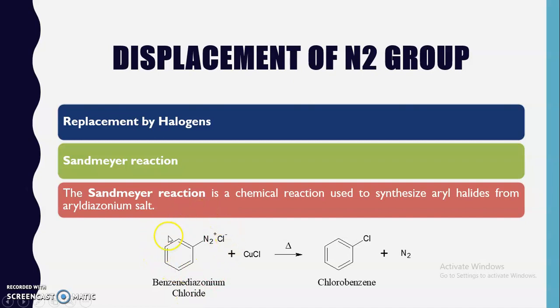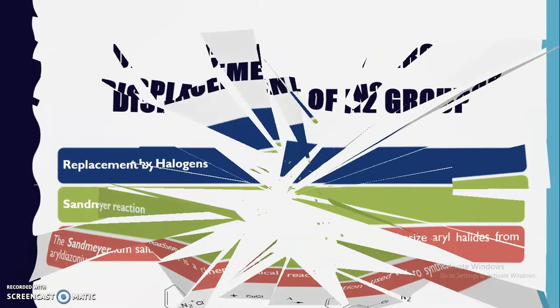So this arene diazonium chloride, on reaction with copper chloride, when this mixture is heated, will be converted to chlorobenzene. If instead of CuCl we use CuBr, we will get bromobenzene. In this way, this Sandmeyer reaction can be used to carry out the synthesis of aryl halides from the arene diazonium salt.